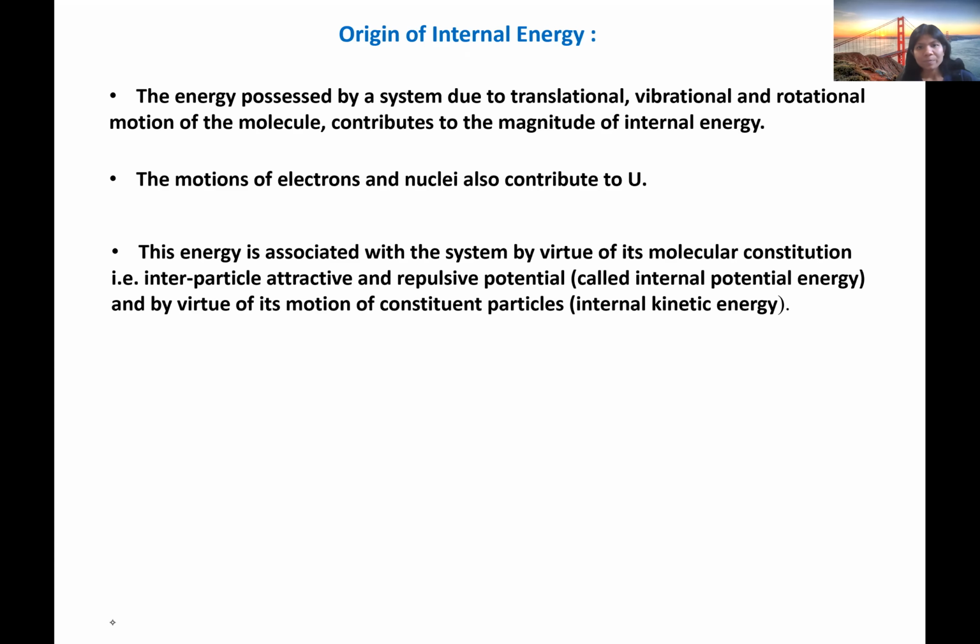I have already discussed in my previous slide that a simple example of internal energy is whenever we light up a candle, a lot of heat is being produced. So this is an example of the internal energy possessed by a system.